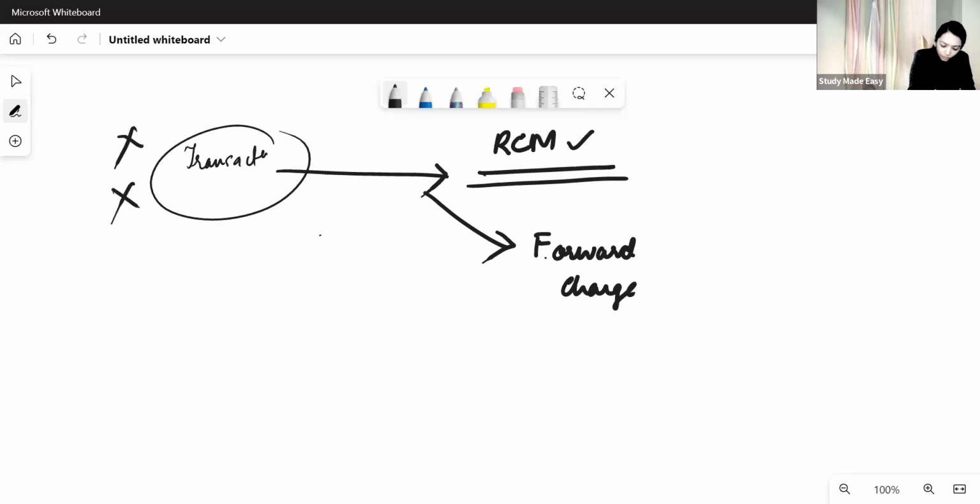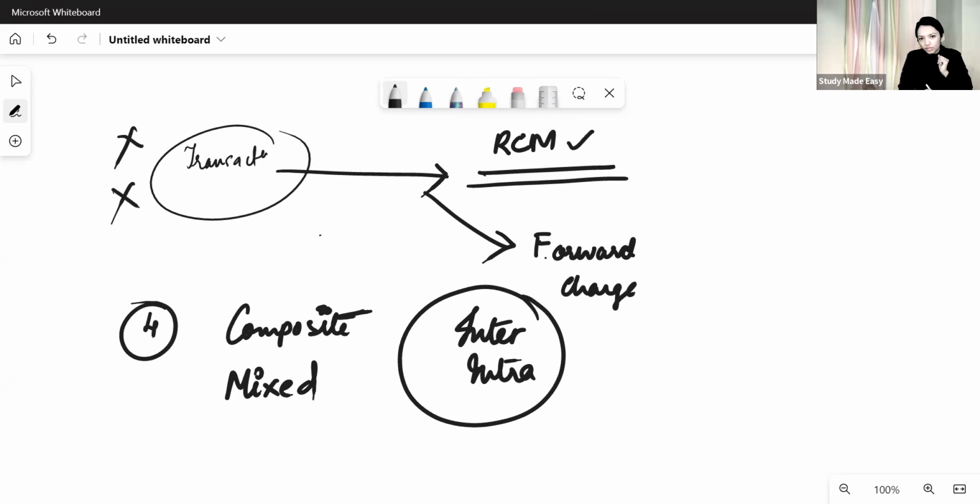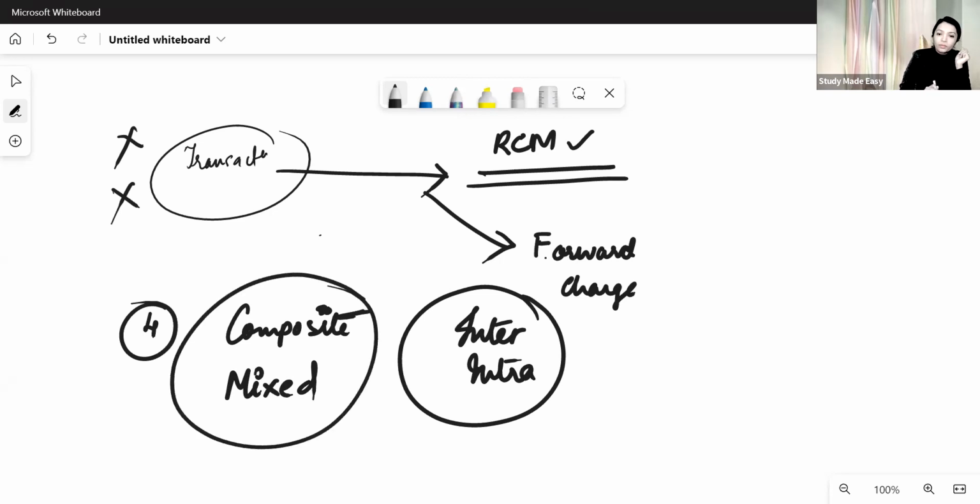Now, after this, at the fourth point, what should I decide? In the fourth point, you have to decide whether it is a composite supply, a mixed supply, an interstate supply or an intrastate supply. Basically, inter and intra will define IGST or CGST, and composite or mixed supply, as the case may be, would decide the rate of tax.